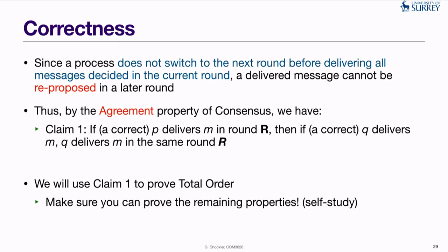An important observation appears in the first bullet here, and what it says is that the way the rounds are being set up by the algorithm actually ensures that a process never switches to the next round before it is completely done with the current one. And by completely done, I mean that all the messages that have been decided in the current round are delivered.